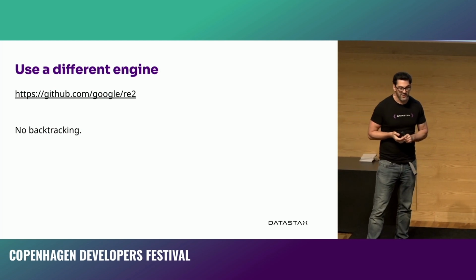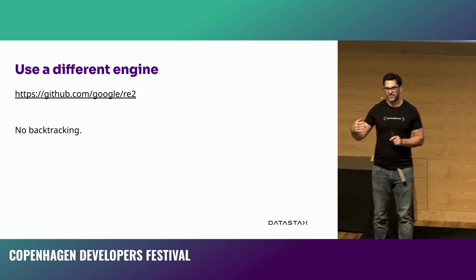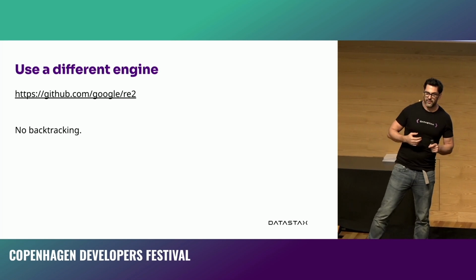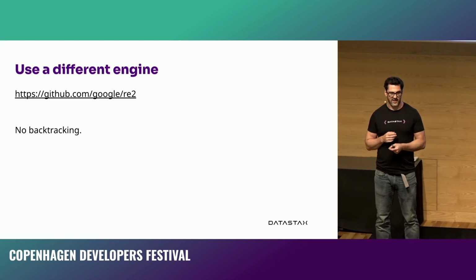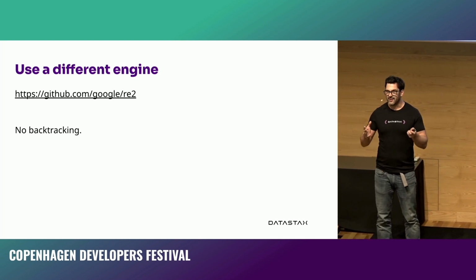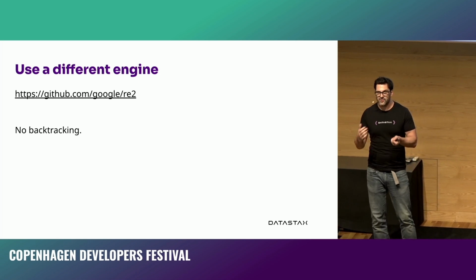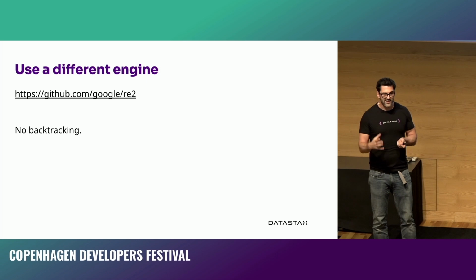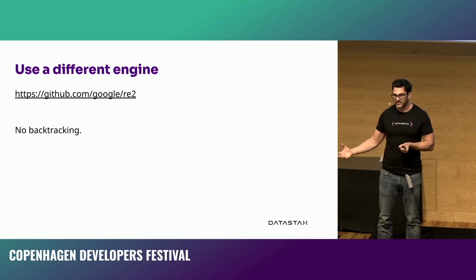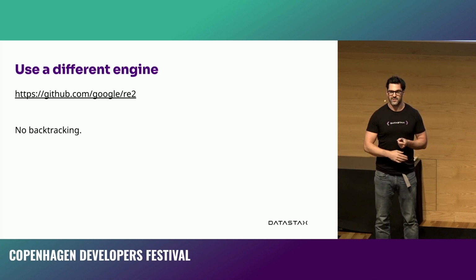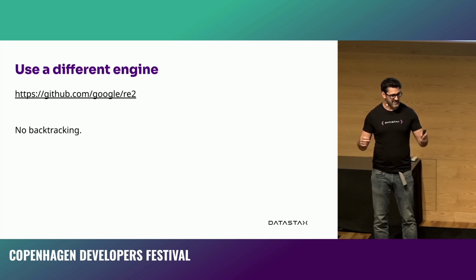There are other options. We could choose to use a different engine. This is not really a choice you can make in the front end, but if you're using Node.js or something in the back end, you can. Google's RE2 engine, for example, doesn't do backtracking. And so it does act differently to the existing JavaScript regular expression engine, but will never fall to any of these issues because it will not backtrack. And so there's a node binding to this.